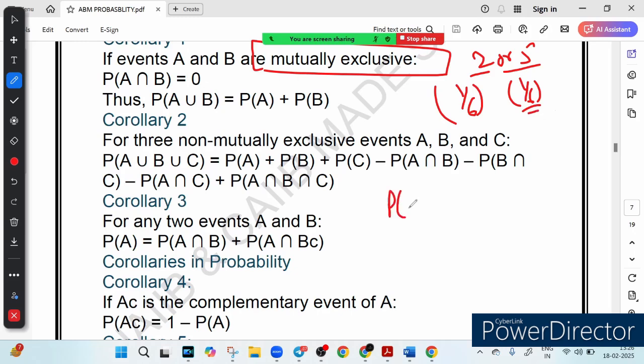And what is the probability of getting 2 or 5? It is nothing but 1 upon 6 plus 1 upon 5. Because there is no commonality. There is nothing common in between. That is why you add both of them. Right? Because 2 and 5 cannot happen together.